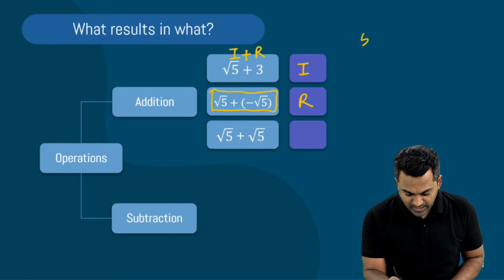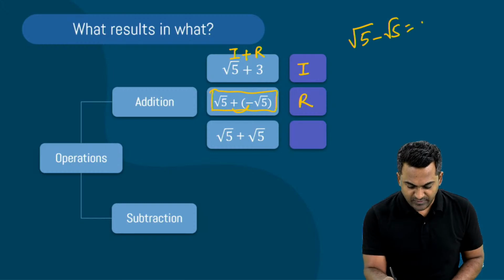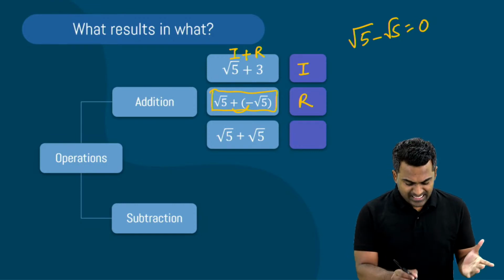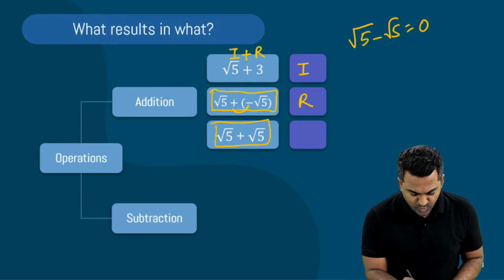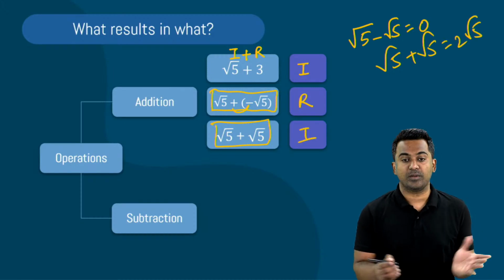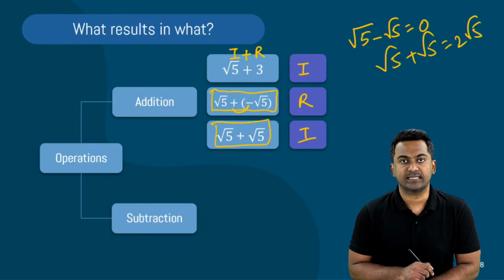Rational, because this will become root 5 plus, and plus and minus will make a minus. So root 5 minus root 5, this will be 0. And we all know 0 is going to be what? A rational number. And lastly, this is going to be what? Root 5 plus root 5. Root 5 plus root 5 is nothing but 2 root 5. And that's it. This is going to be irrational. We've seen that. Yes? Well done.